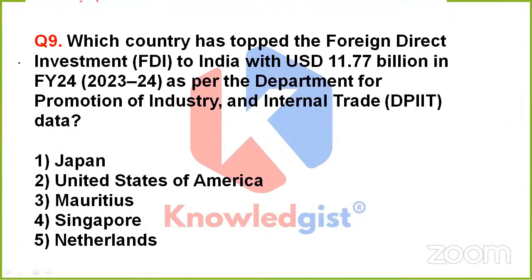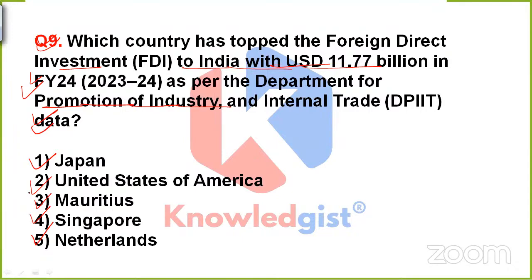Clear? Next question is asking, which country has topped the foreign direct investment to India with USD 11.77 billion in financial year 24, as per the Department of Promotion of Industry and Internal Trade data? So is it Japan, United States of America, Mauritius, Singapore, or option 5, that is Netherlands?